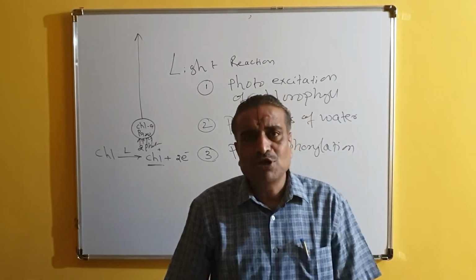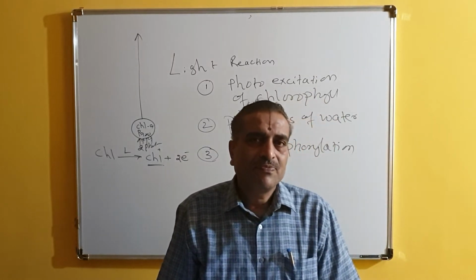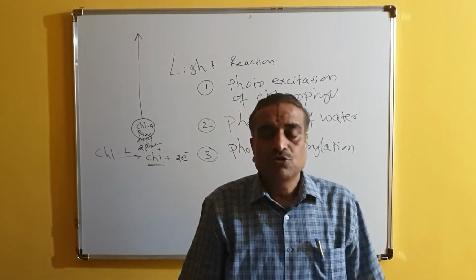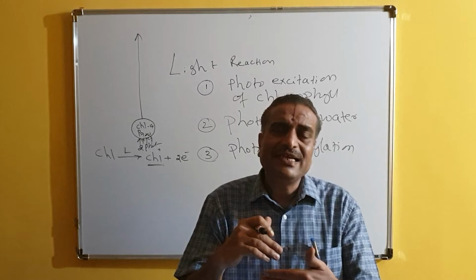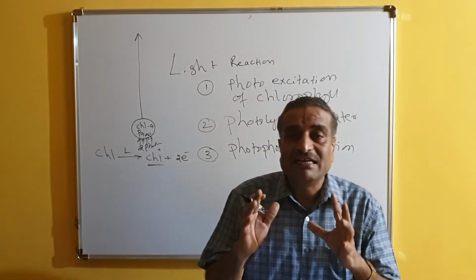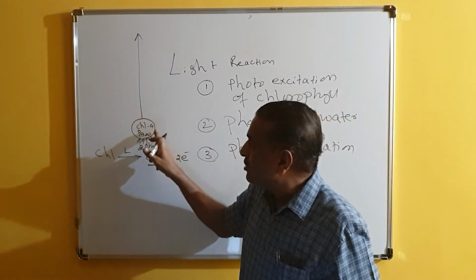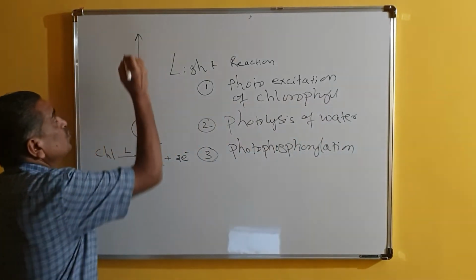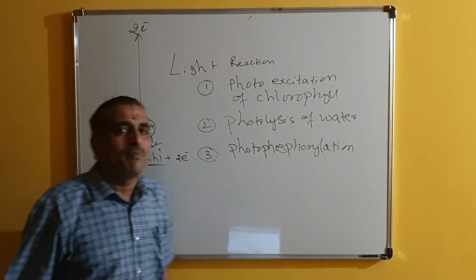As soon as they absorb light, both of them start moving in the clockwise direction. When the chlorophyll gets light, that light is nothing but a form of energy, and that energy is absorbed by the electrons. Now the electrons are highly charged, and these electrons will not remain in the outermost orbital of the chlorophyll, and ultimately these 2 electrons will go to a higher orbit if they leave the chloroplast.